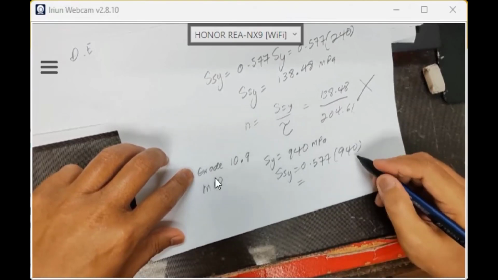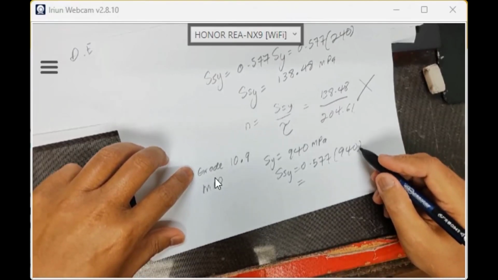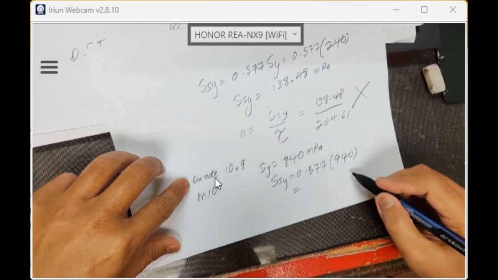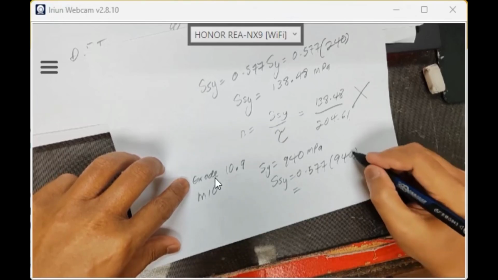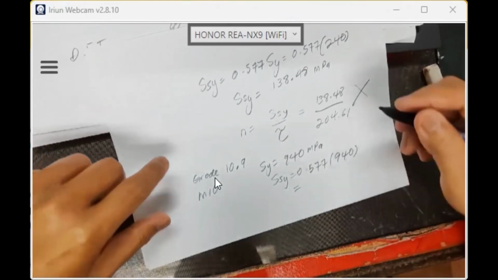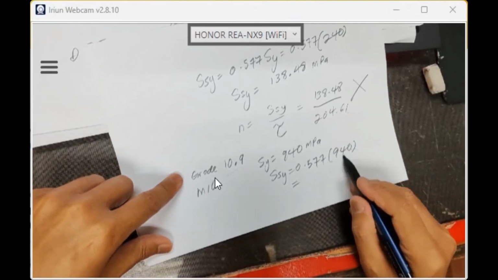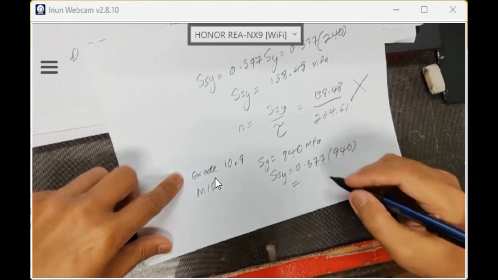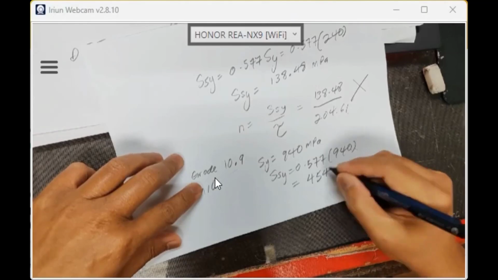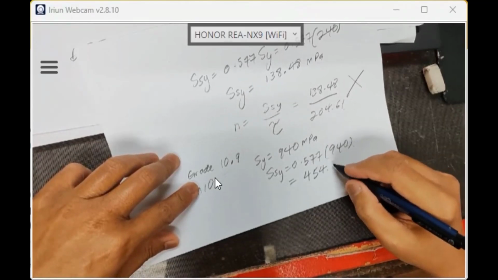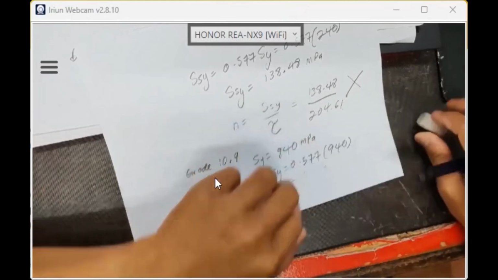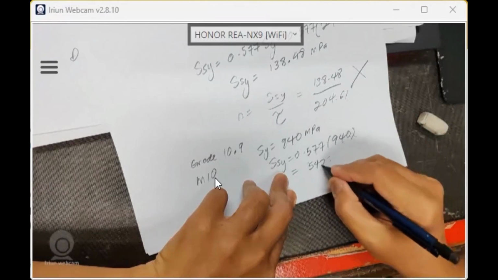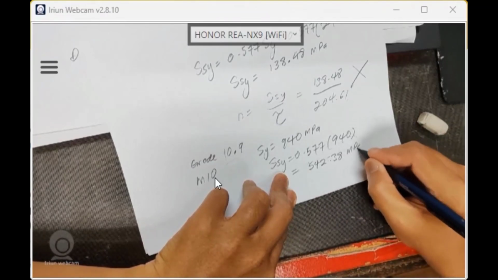What does SSY come to? 0.577 times 940, the shear strength. 940 is SY. So what is the value? 542.38 megapascal. It will be the shear strength, guys.